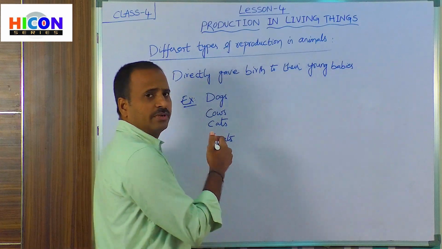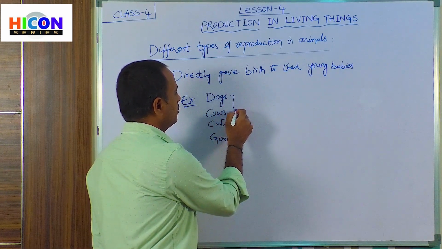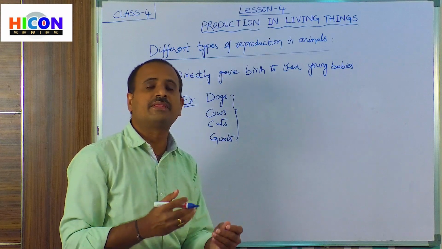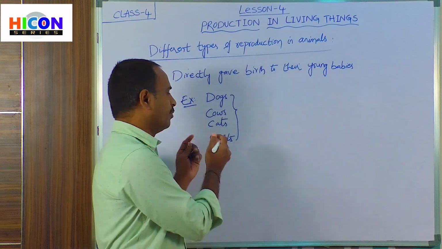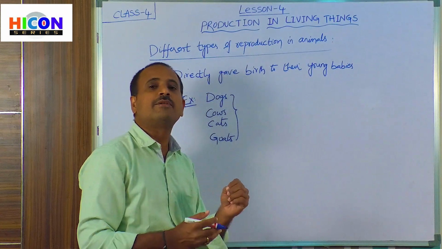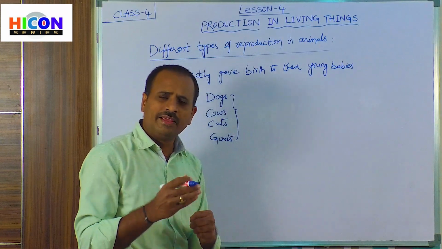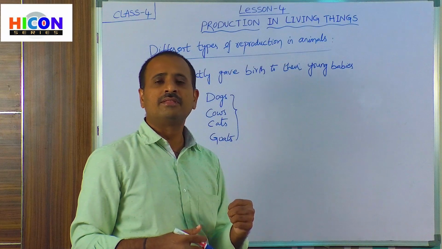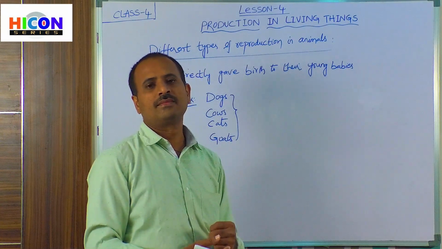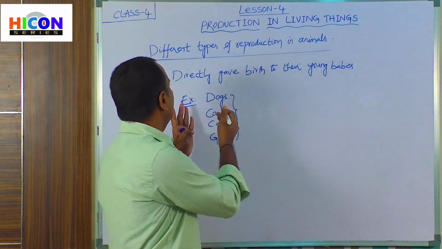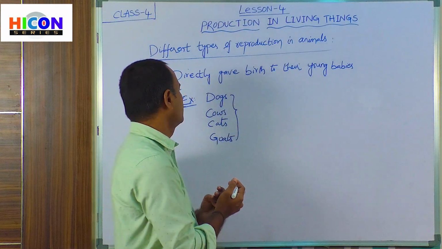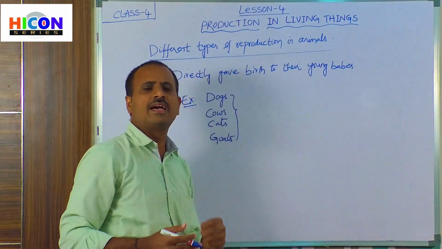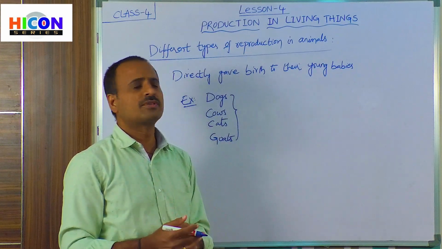Generally, these animals carry their young babies inside their mother's body. The young babies are present inside their mother's body, and when they are fully developed inside their mother's body, then they will get born. So children, do you understand how these animals give birth directly to their young babies? See, dogs, cows, cats, goats, and also lions, tigers, all these animals give birth directly to their young babies.